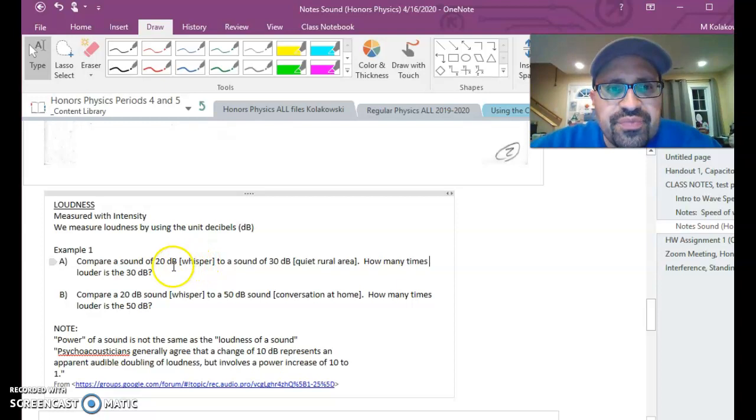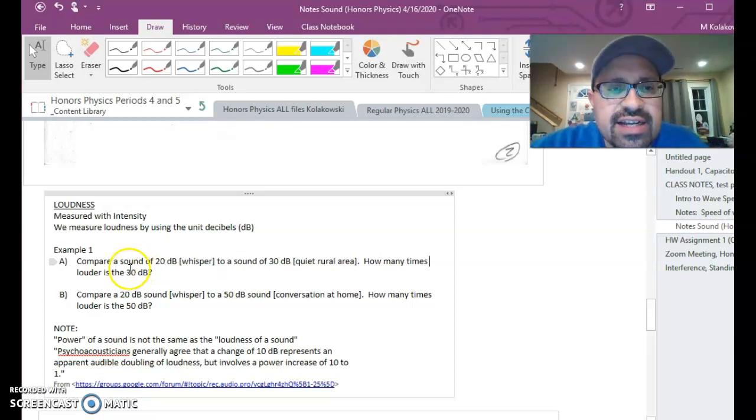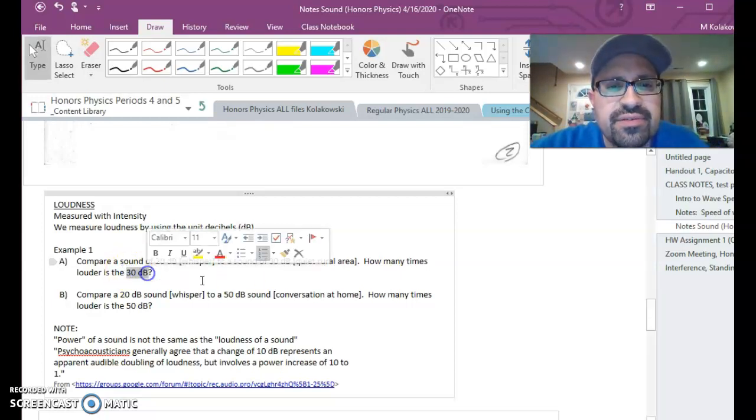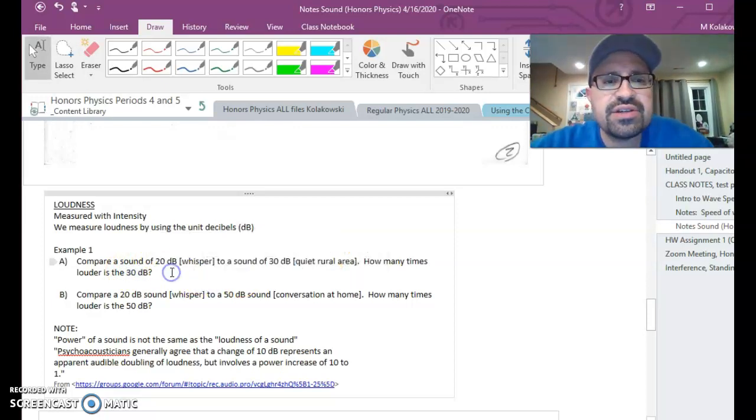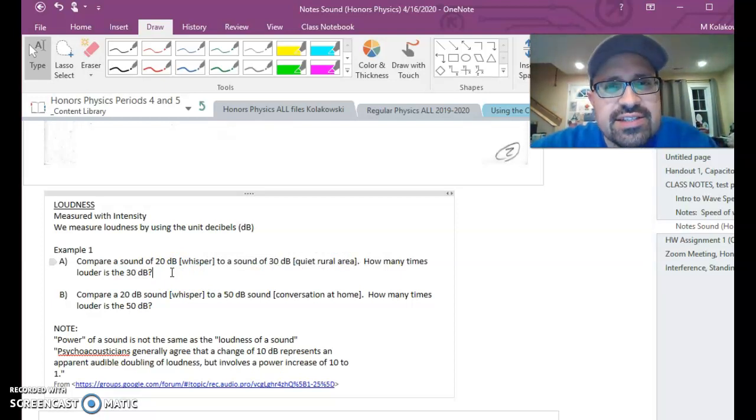Okay, now, for our purposes, you'd say, well, that's easy. 20 to 30 decibels, that's a 10 decibel difference. So that means it's 10 times louder. Not exactly, okay? The way that this works is I would agree that the 30 decibel sound is 10 times more intense, okay? More powerful.